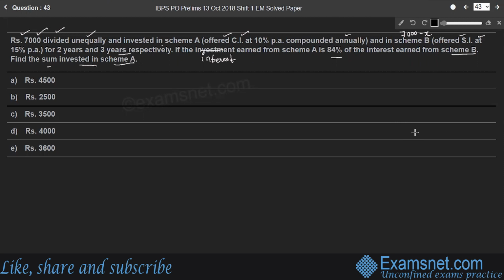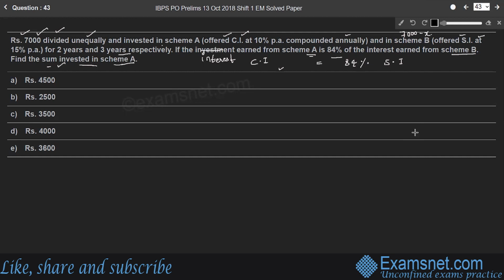Then we are going to find that compound interest from scheme A is equal to 84% of simple interest earned from scheme B. So based on this relation, we are going to find the value of the sum invested in scheme A.